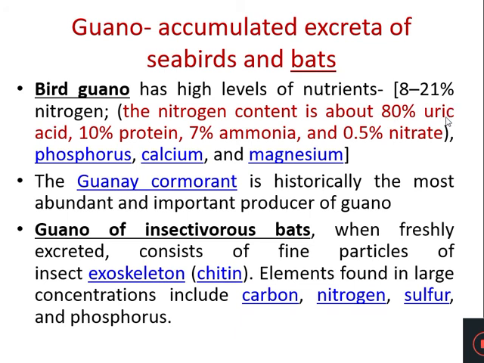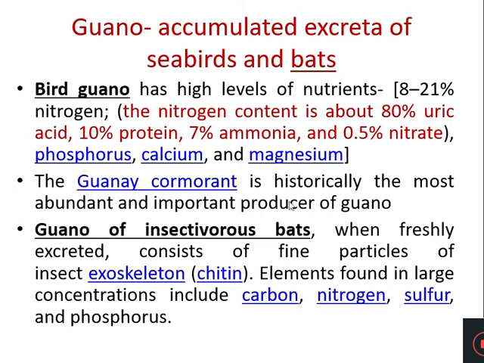It also contains phosphorus, calcium, magnesium, etc. So the uric acid gets added on to their fecal matter, and that is what is called bird guano. It is the dropping of seabirds. And which bird? The guanay cormorant is historically the most abundant and important producer of guano.